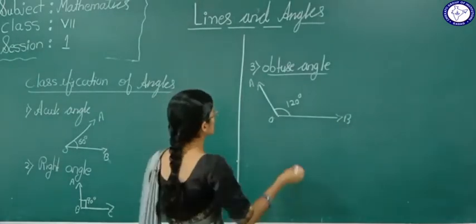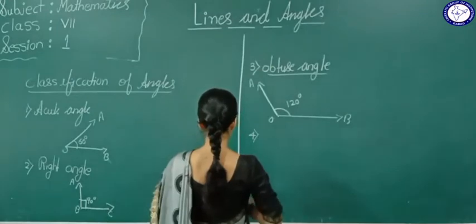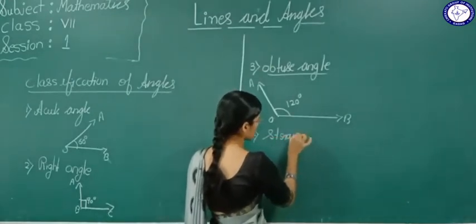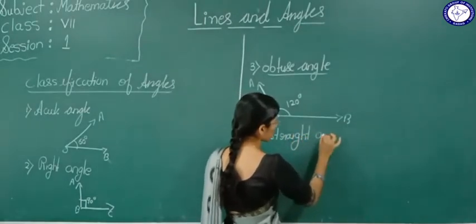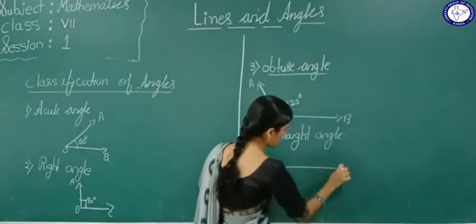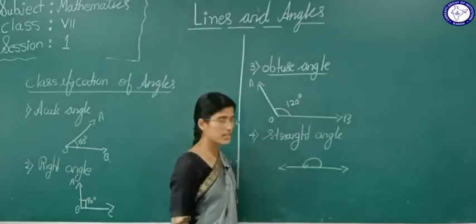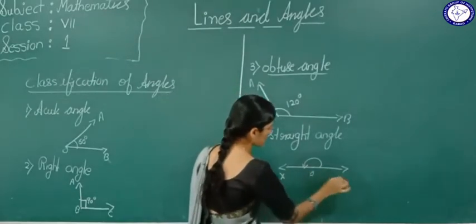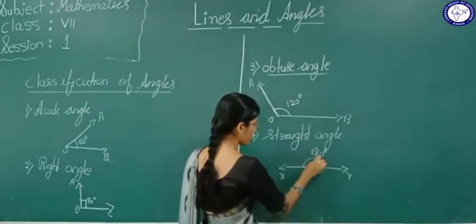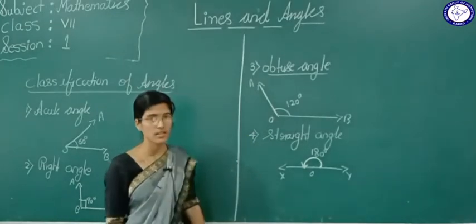Okay. So next we will see what is a straight angle. So what is a straight angle? An angle that measures 180 degrees is nothing but a straight angle. An angle that measures 180 degrees is called a straight angle.